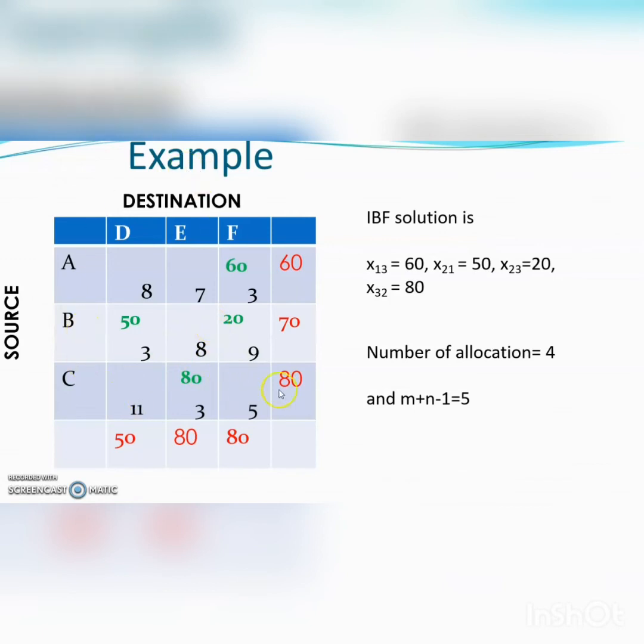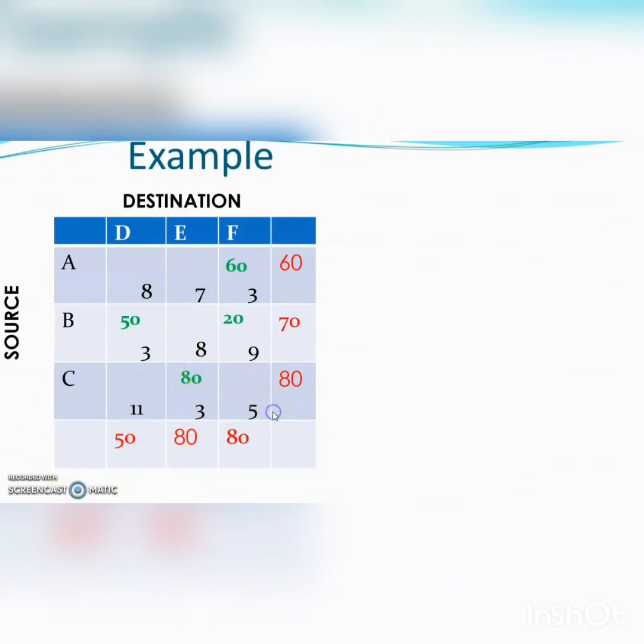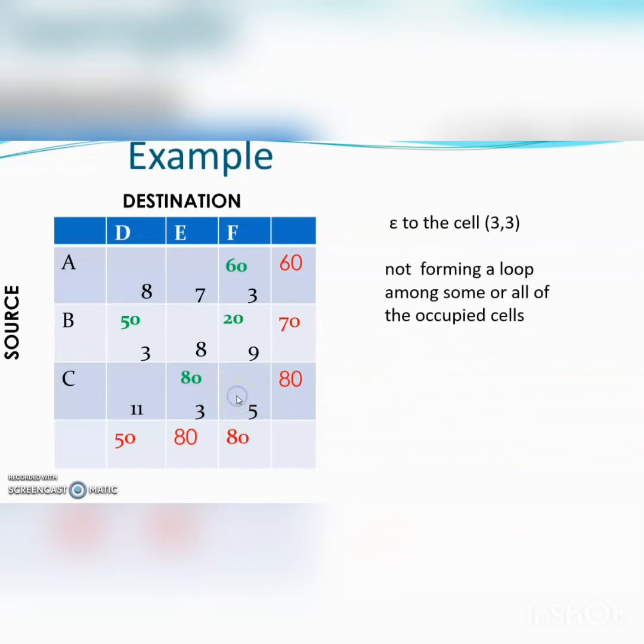Here we see that the cell 3, 3 is of minimum cost, and also if we allocate in this cell, this will not form a loop with the other occupied cells. So we allocate epsilon to the cell 3, 3.